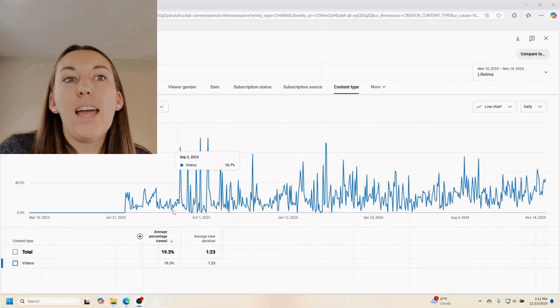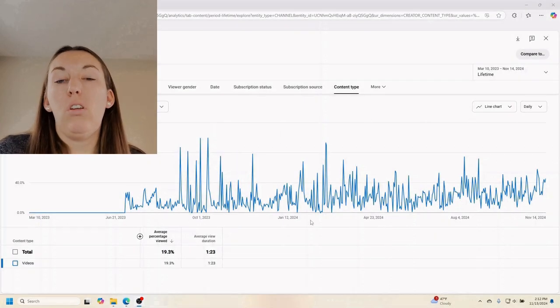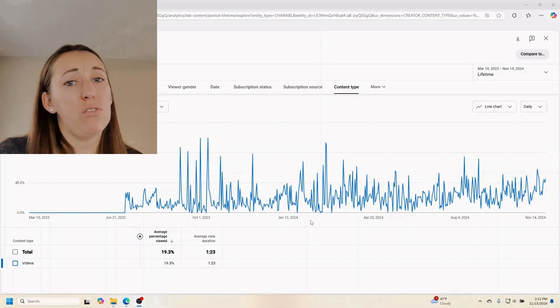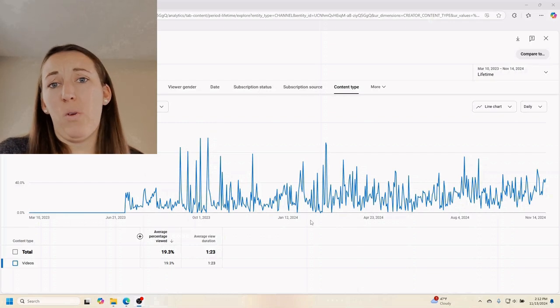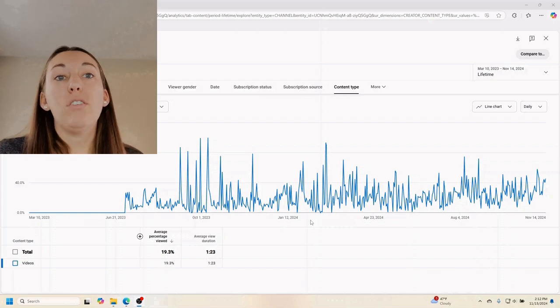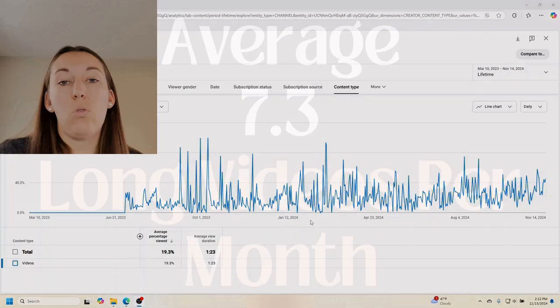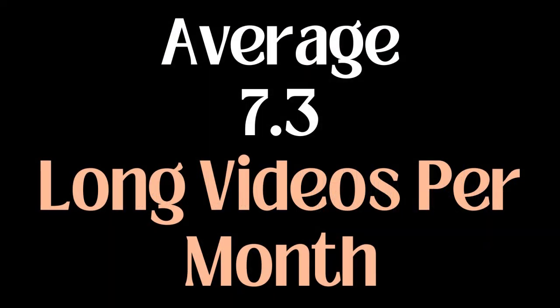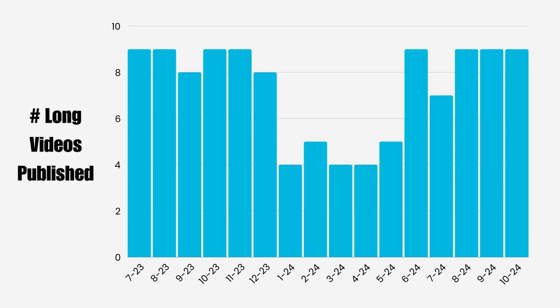Okay, so here is a lifetime map of my channel. And I also want to say I'm only doing long form. Shorts are a whole other thing when it comes to retention and average view duration. We are only going to focus on my long form videos. On average, over the course of this whole time period, I'd say I've done 6 to 7 videos per month. My lowest is 4, and I think my highest is 9.